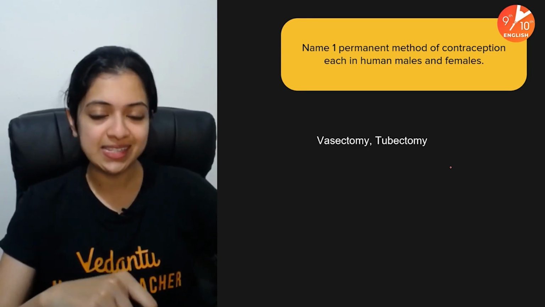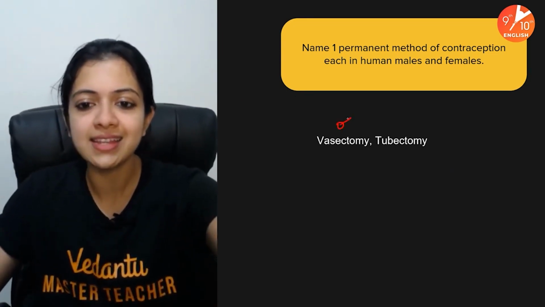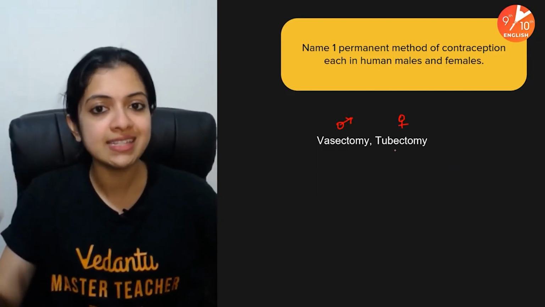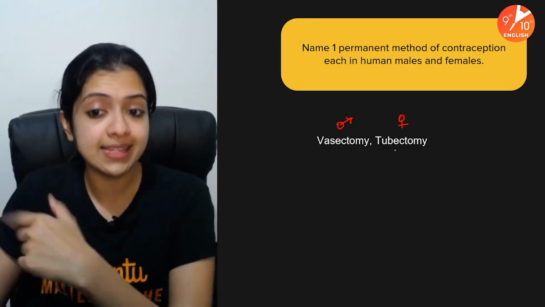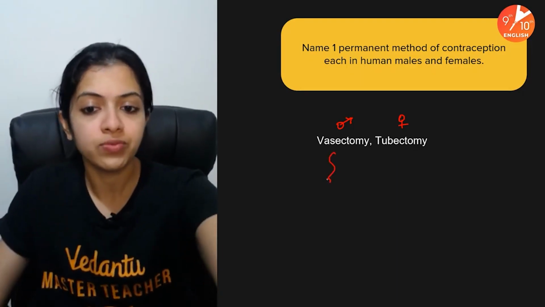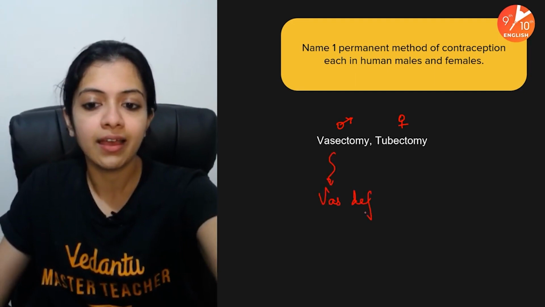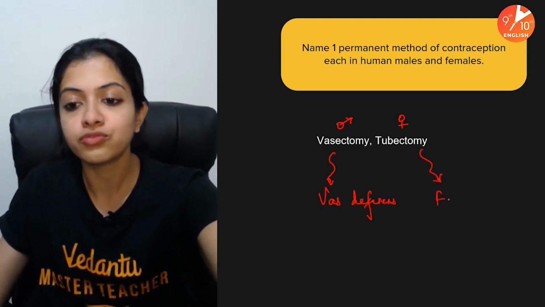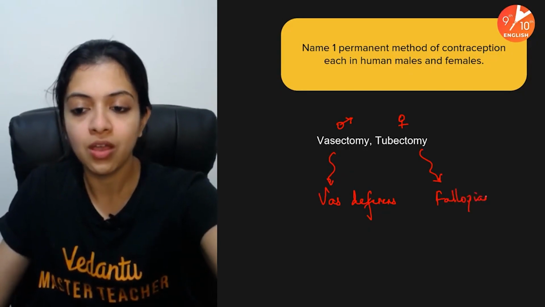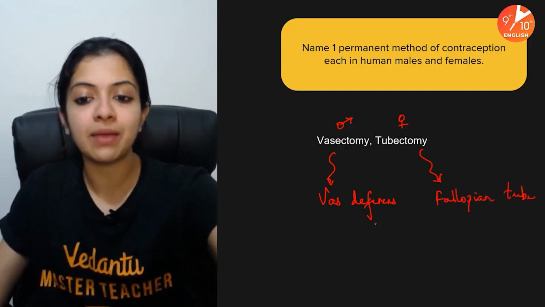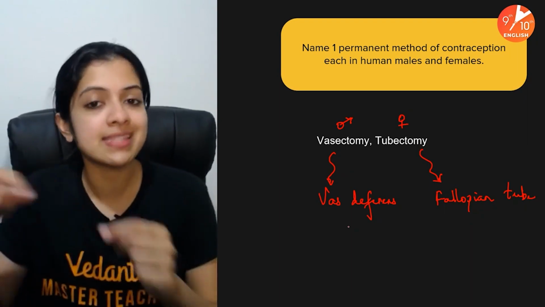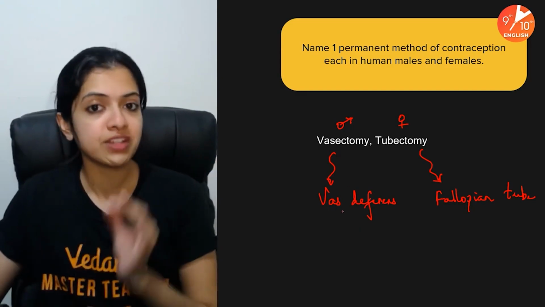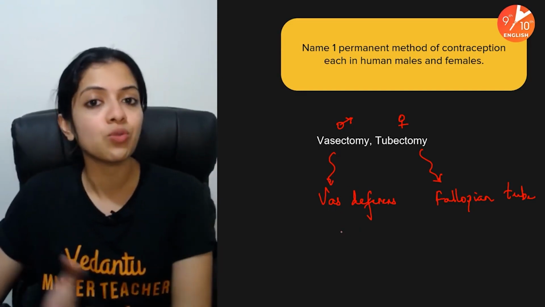Okay, the answer is vasectomy in males and tubectomy in females, wherein parts of the vas deferens in males, or in the case of tubectomy, the fallopian tube, are cut and tied up so that fertilization cannot occur. Basically, if the vas deferens is cut and tied up, sperm won't be able to exit the male body.